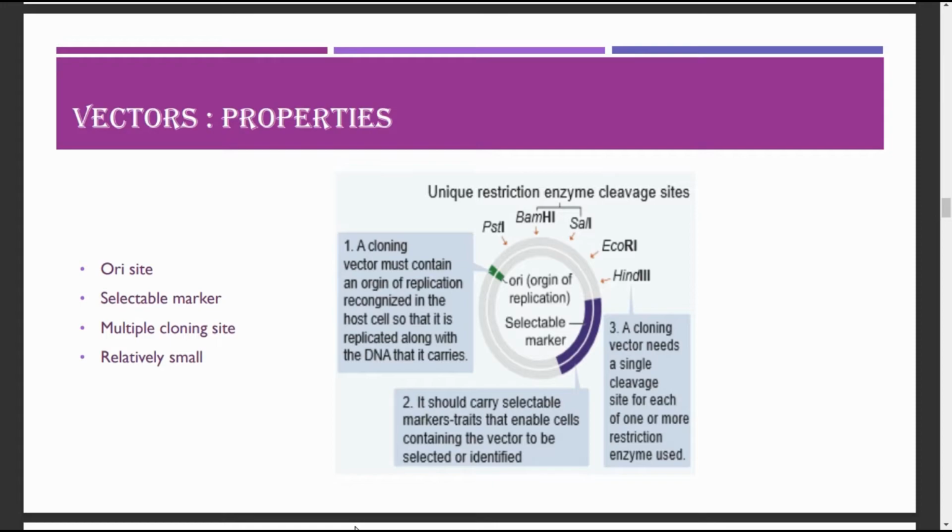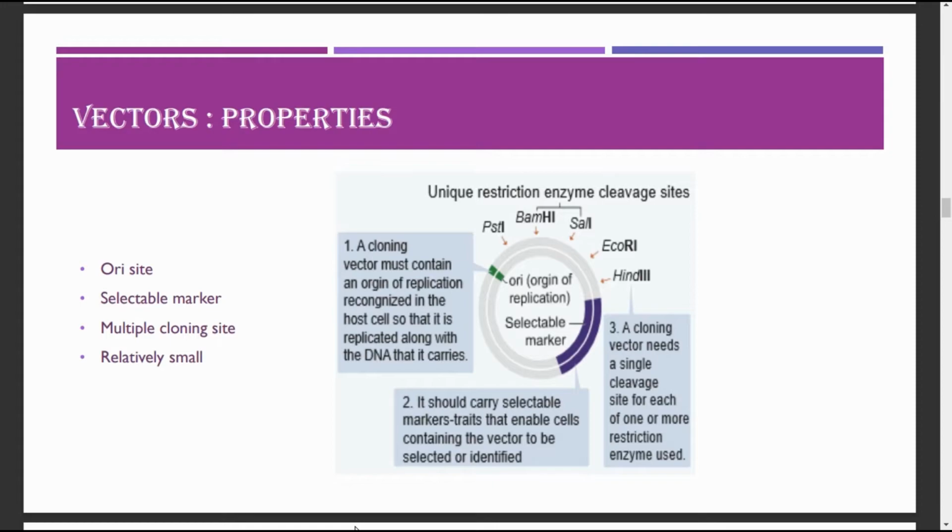With this sequence, the replication starts by itself with the piece of the DNA which is linked to it, and it can replicate within the host cell. Secondly, it should contain a suitable marker or selectable marker. This marker will enable the cells containing the vectors to be selected or identified easily.